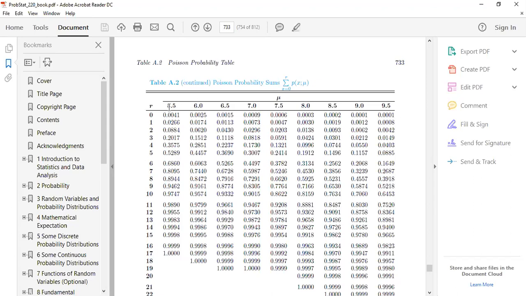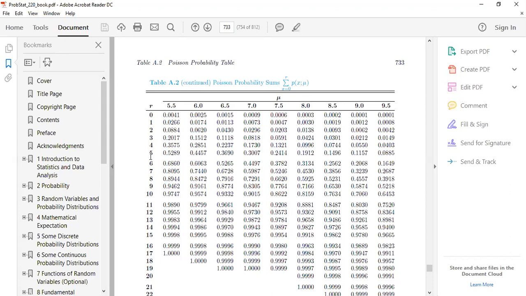Here it starts with 5.5. The r value is 5, and my lambda t is also 5. Actually, t equal to 1 day, and lambda t is equal to 5.